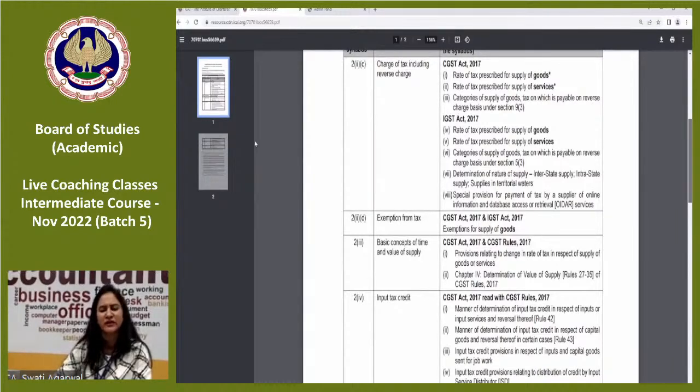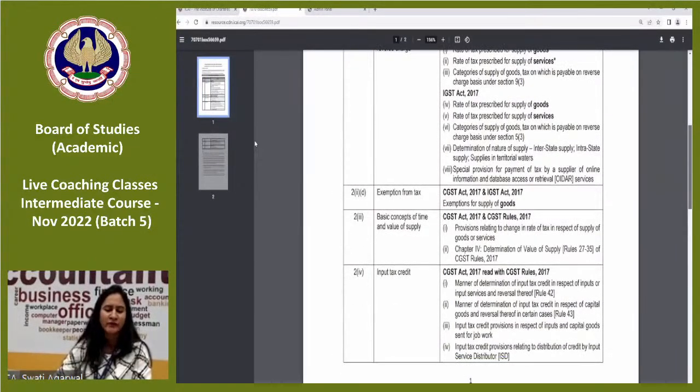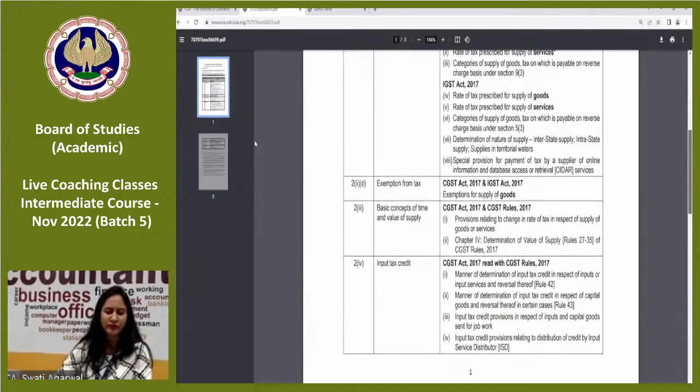This will be given in the question. Very basic understanding is given in the study material chapter that you need to know. Rest, whether the supply is an inter or intrastate, it will be given in the question.